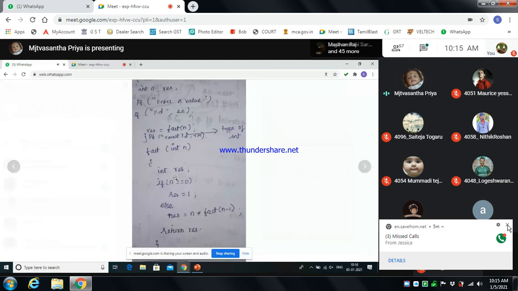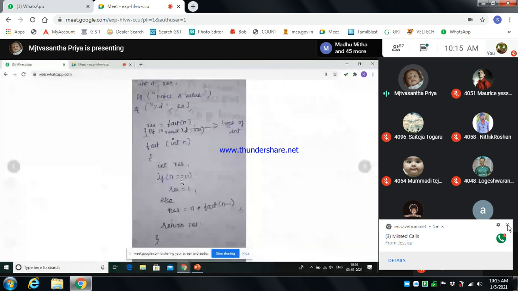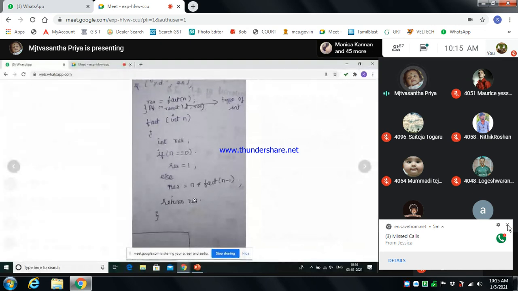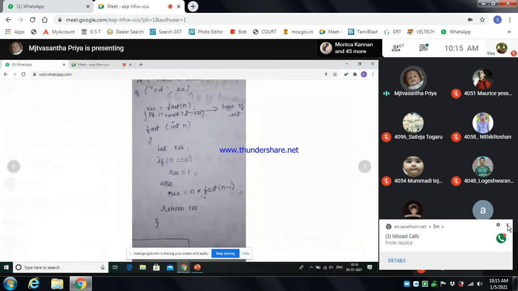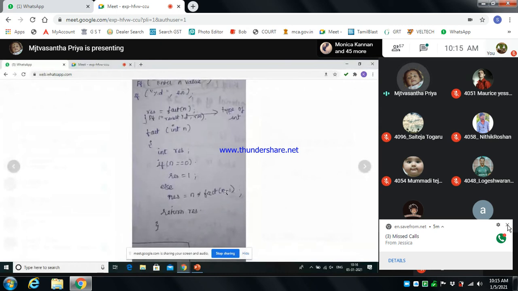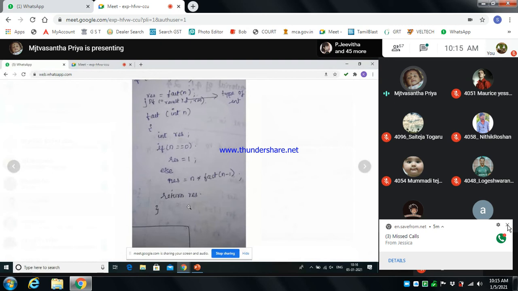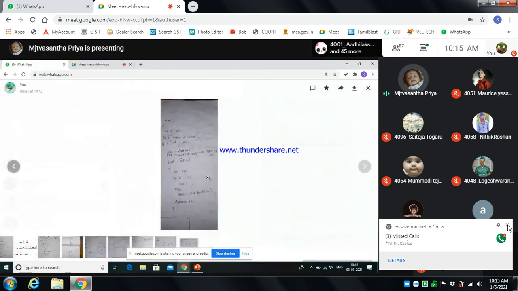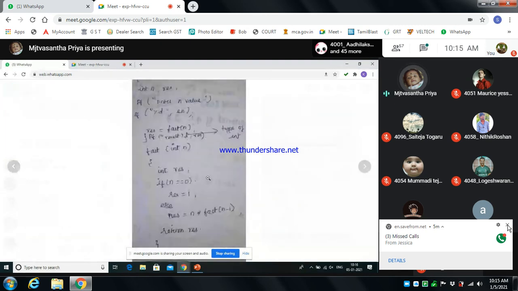N is nothing but the number, whatever number we are given. So result equal to 1: if the condition n equal to 0 holds, the result is 1. Else it returns result equal to n star fact of n minus 1. This is nothing but the formula. Whatever number we give is executed in this formula and it returns the result. Okay, so this is a simple program to write the factorial.